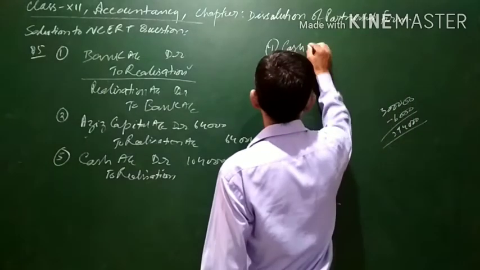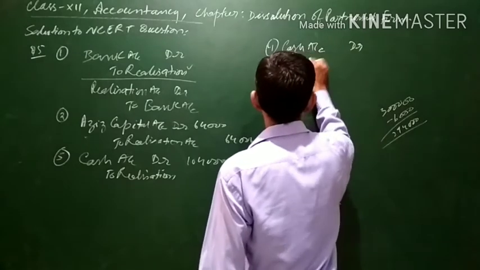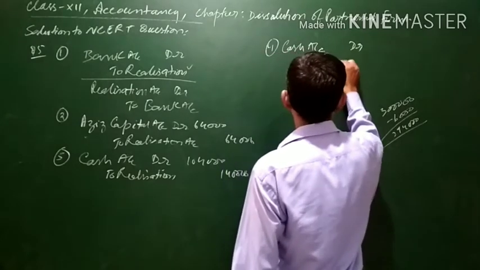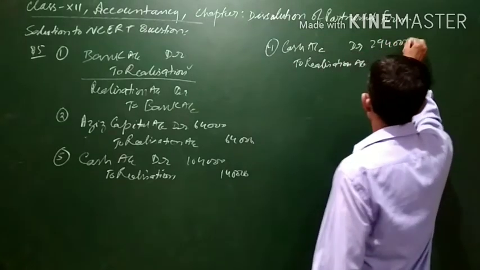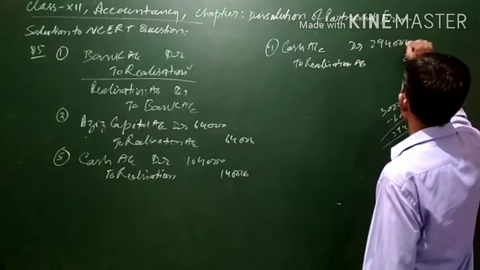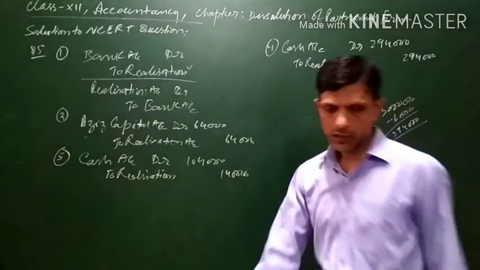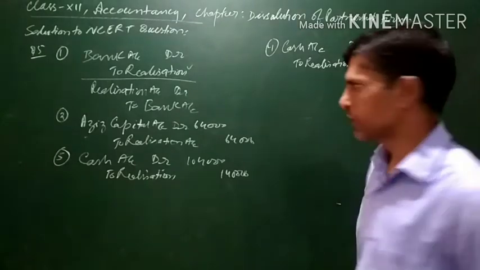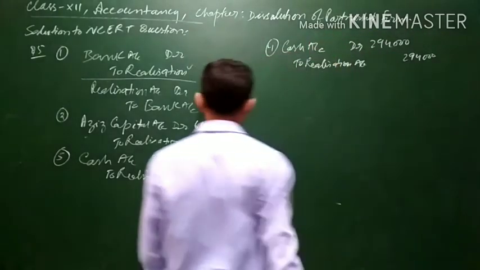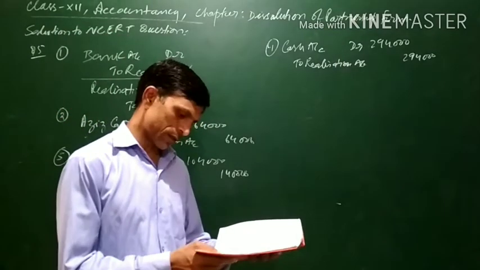Cash, or you can say bank account, will be debited, and realization account will be credited with the same amount, that is 2,94,000, because we will be receiving only 2,94,000 as the broker will charge the 2% as commission on the deal. So cash account debit to realization account, or you can also write bank account here. Either one of the two we will be writing.